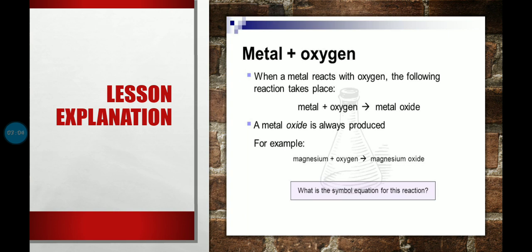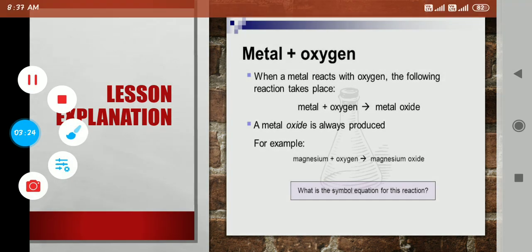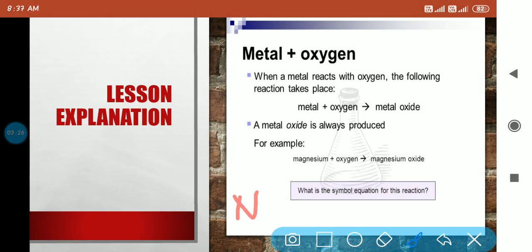Another example: when sodium is exposed to air it burns, which is why it is kept in kerosene to avoid laboratory accidents.